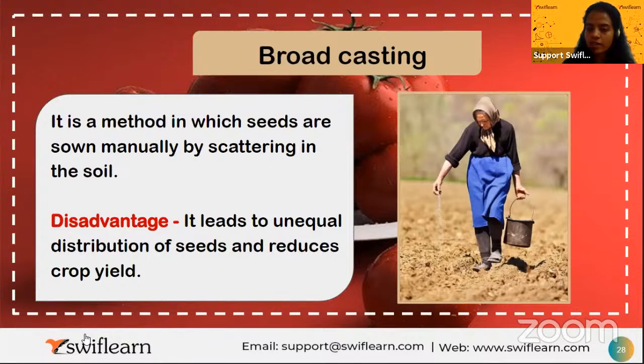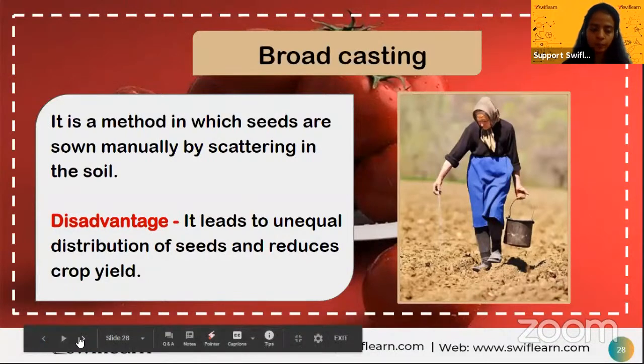When you're scattering the seeds, what will happen? The equal distribution of seeds will not happen. Overcrowding or the required amount of seeds will not be there, right? And it reduces what? The crop yield. The profit will not be there. You won't get the growth of your plants. So that is broadcasting, just a scattering of your seeds in the soil.